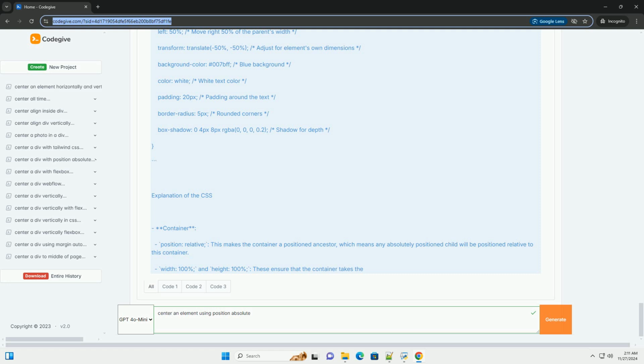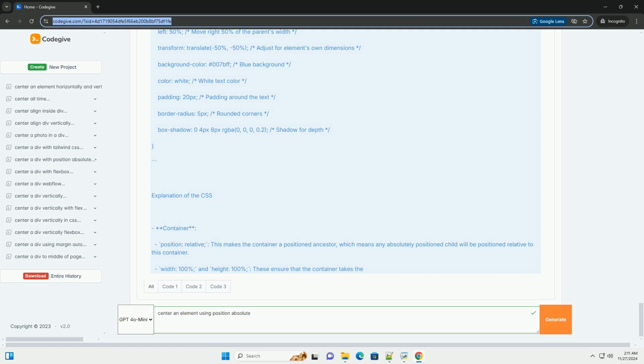HTML example. Here's a simple HTML structure. CSS example. Now, let's add CSS to center the element. Save the following CSS in a file named styles.css. Explanation of the CSS.